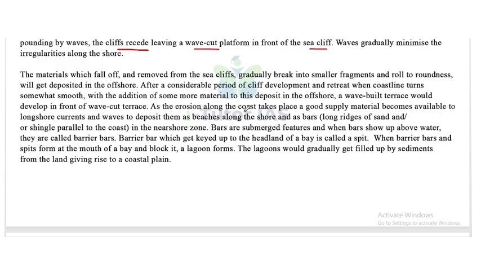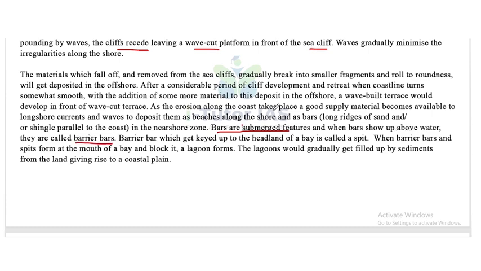As the erosion along the coast takes place, a good supply of material becomes available to the longshore currents and waves to deposit as beaches along the shores and as bars in the near shore zone. Bars are submerged features, but when bars show up above water, they are called barrier bars.